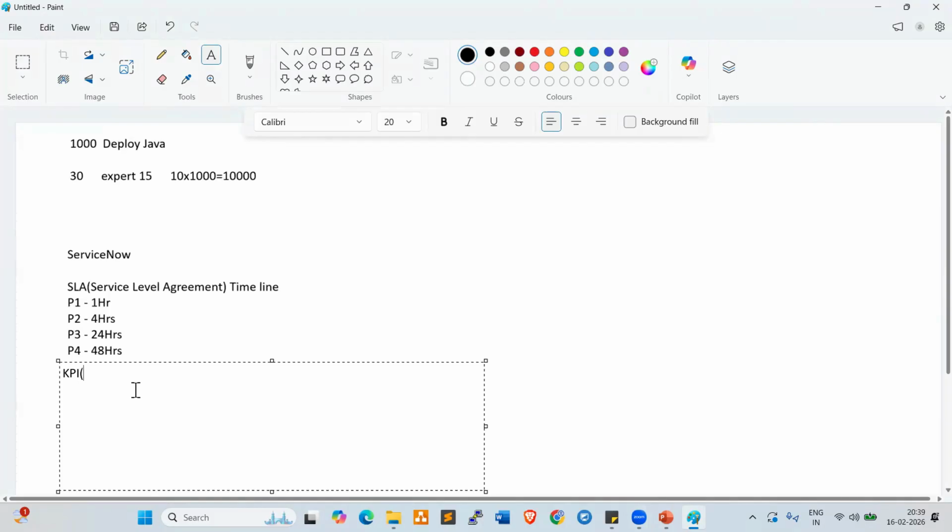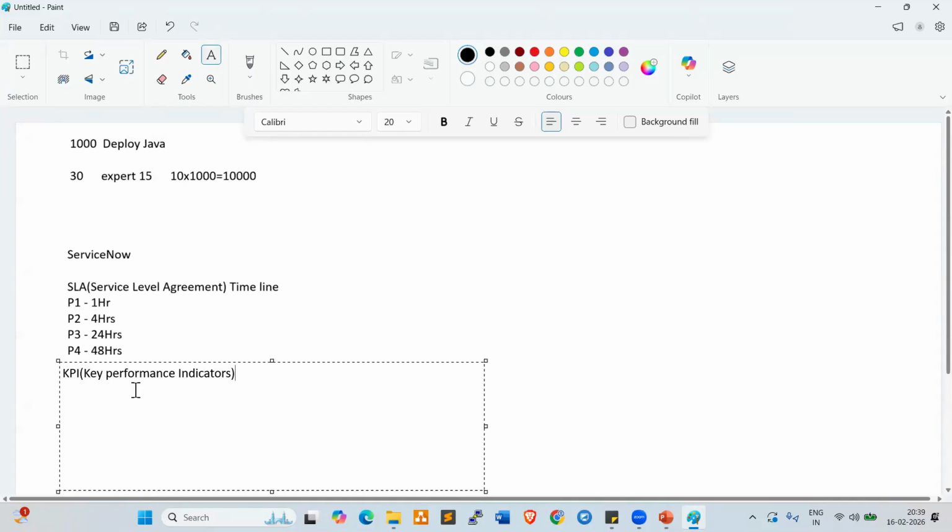What is KPI? Key performance indicator. So our performance will be degraded. When we talk about KPIs, two types of KPIs are available: positive KPIs and negative KPIs. Positive KPIs are appreciations, client appreciation, management appreciations.